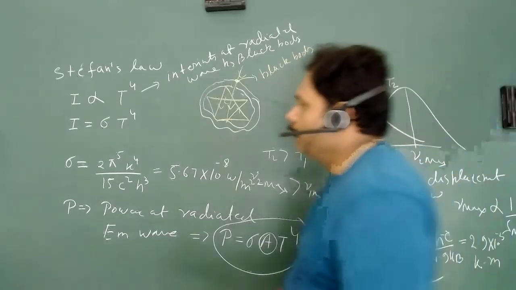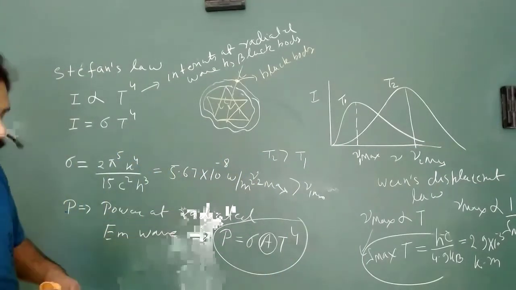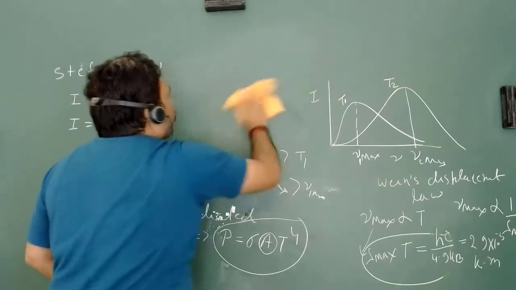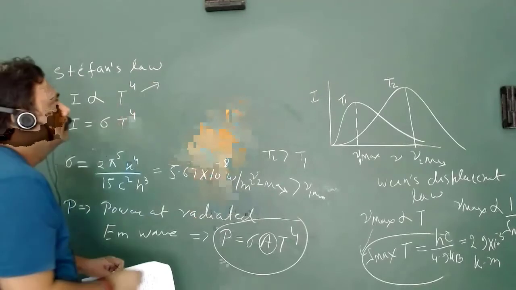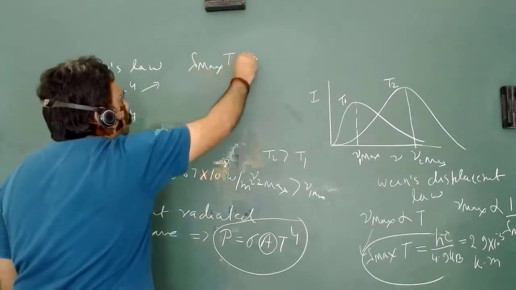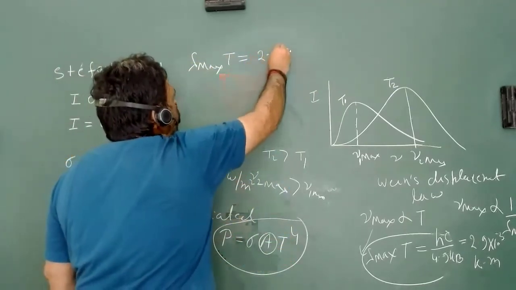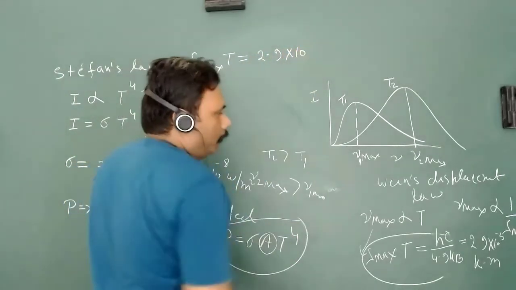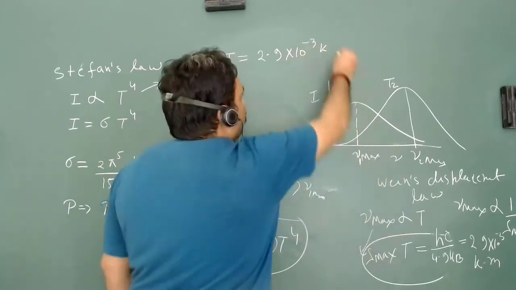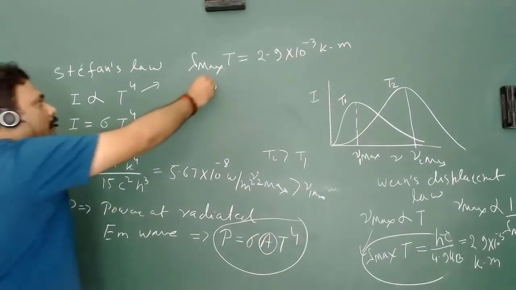So Wien's displacement law says lambda maximum into temperature is equivalent to 2.9 into 10 to the power minus 3 Kelvin meter. This is known as Wien's displacement law.